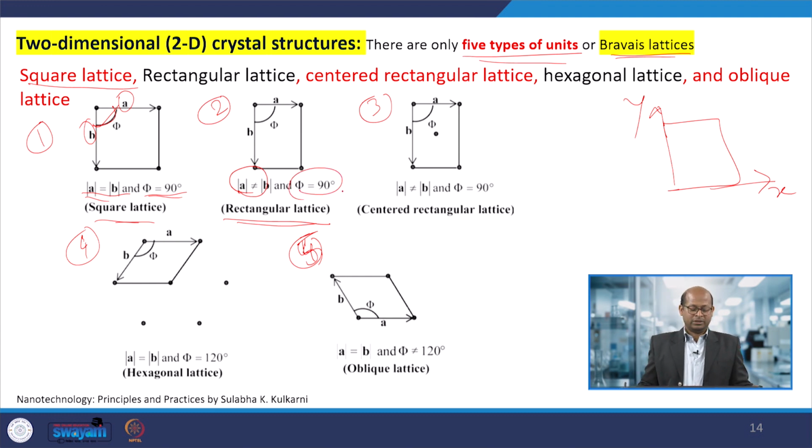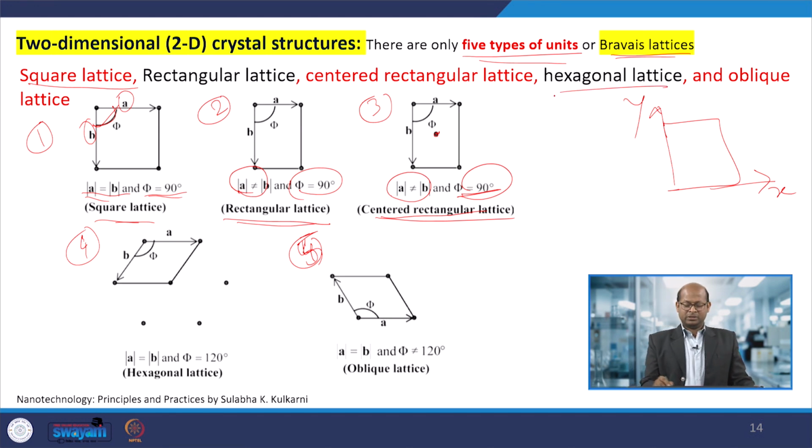So, then we can say it is rectangular type. And the third type is where A and B are not equal and the angle is 90°, and at the center there is also a lattice point present. So, then we can say it is a centered rectangular lattice.